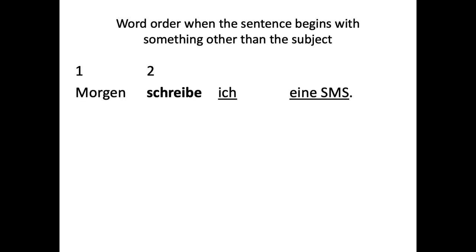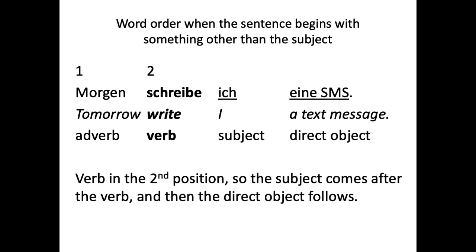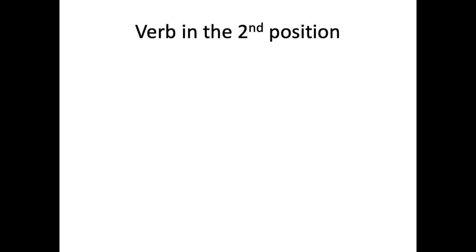Morgen schreibe ich eine SMS. Tomorrow write I a text message, or tomorrow I am writing a text message. So we're starting with the adverb, then we have the verb in the second position, then the subject, then the direct object. So the verb has to be in the second position in a main clause like this, an independent clause. So the subject comes after the verb, and then the direct object follows.